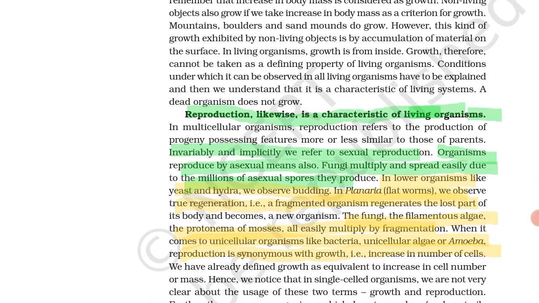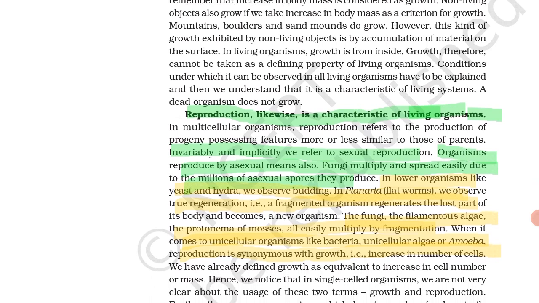Invariably and implicitly, we refer to sexual reproduction. In sexual reproduction, we see many variabilities in living organisms. No two look similar, which means there is variability. Unicellular organisms like amoeba look very similar to each other, and we cannot differentiate them.